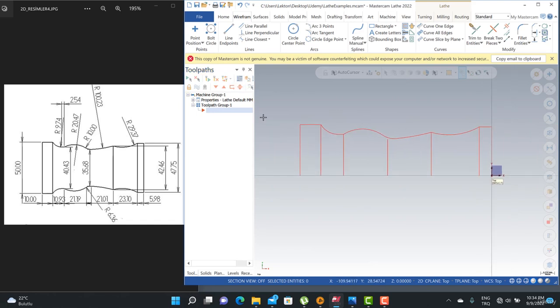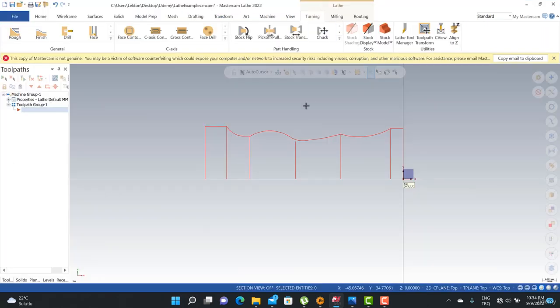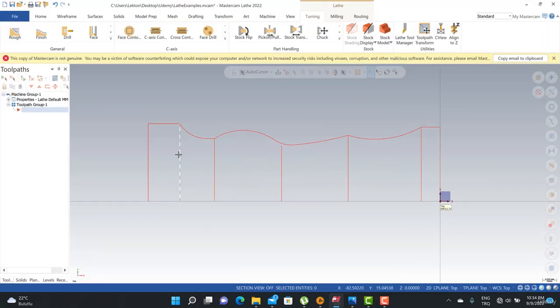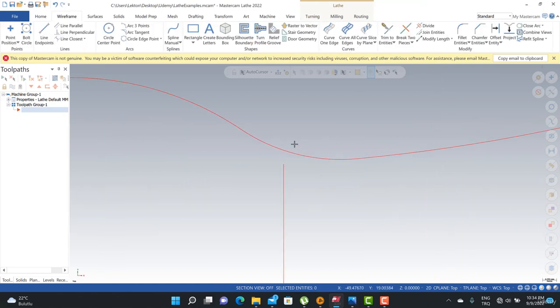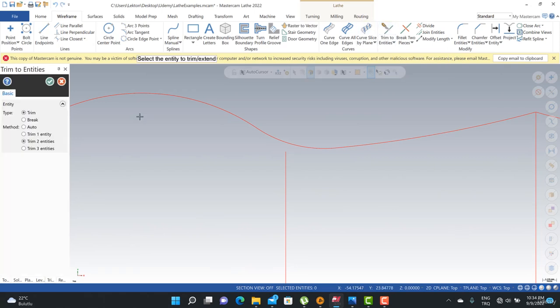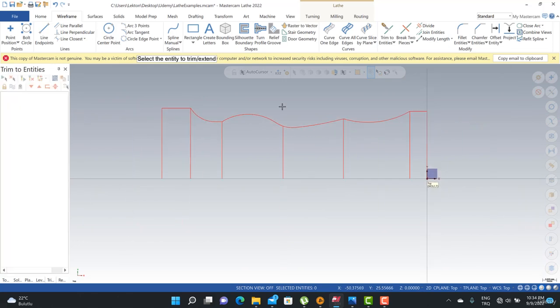Okay, I think that's it. So we can double click, and we can easily create that kind of line. If you would like to create some trimming options here, you can turn back to trim to entities, turn to trim one entity. We can select the trim, click here and here. Okay, it is created like this.